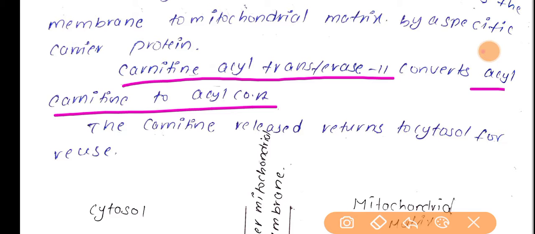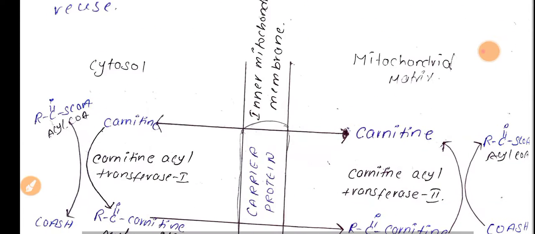Again this carnitine is released and it will return back to the cytosol for reuse. That means it is ready to take a new acyl group, a new acyl molecule, to the mitochondria. In this manner carnitine will carry these acyl groups between the cytosol and mitochondria. So if you see the diagram over here,